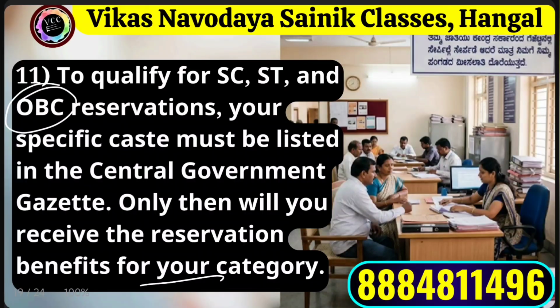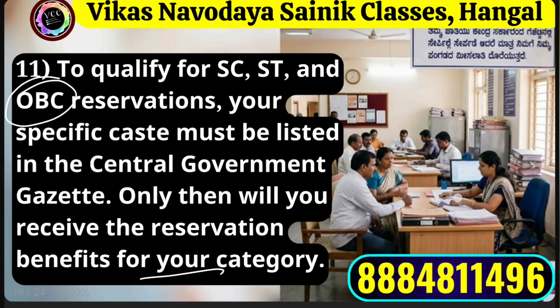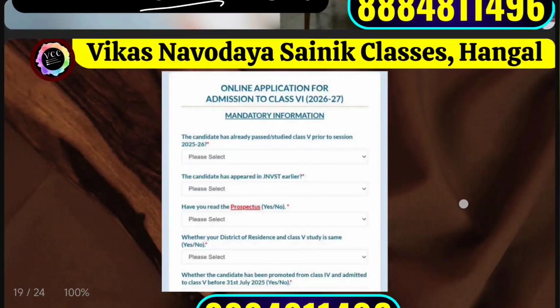Meaning your caste can sometimes be OBC in the state, but in the central government it is not. So be careful and check your caste against the central gazette. It is very essential for parents to note this.